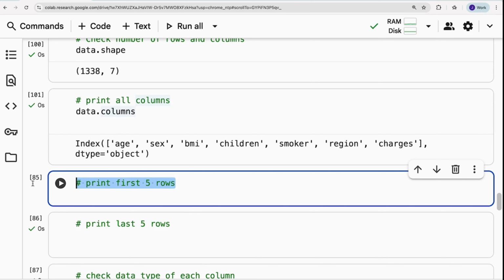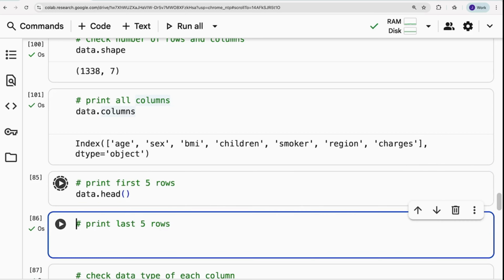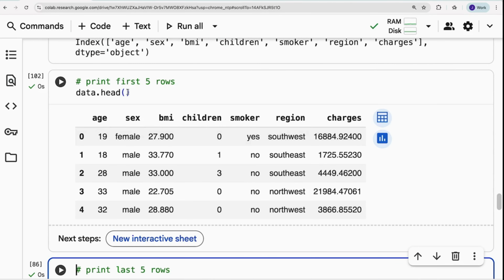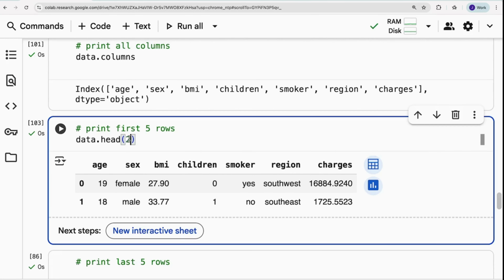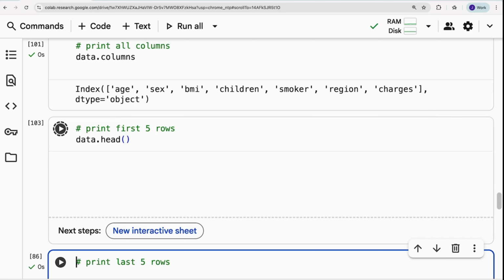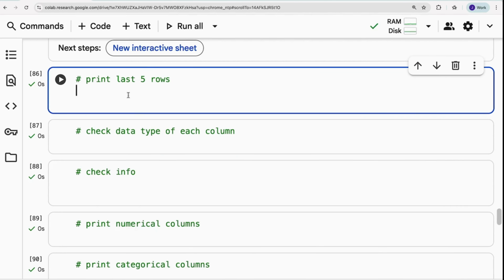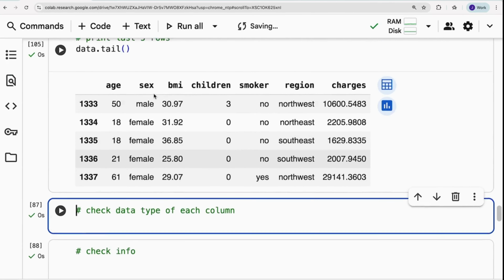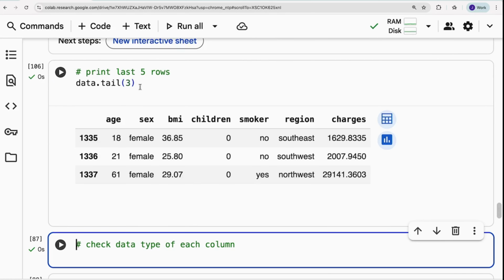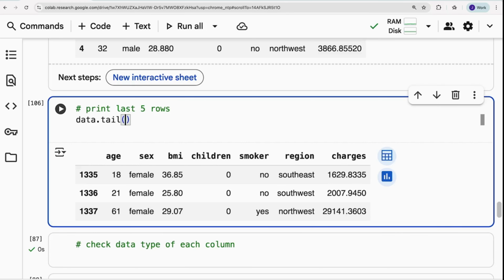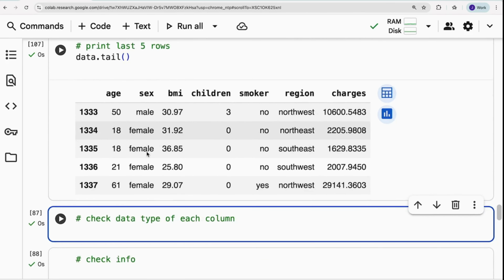Next important thing, what if I need to print the first 5 rows? Just use the head function. data.head gives you the first 5 rows by default. What if you want specific rows? Just mention a number within the brackets. Similarly, the opposite of head is tail. What if you want the last 5 rows, or specific rows from the end? Just use tail. data.tail by default gives 5 rows. If you want specific rows, mention that number within the brackets. That's how tail works.